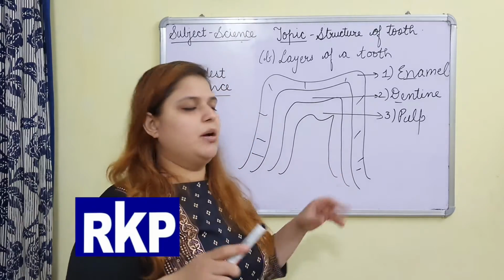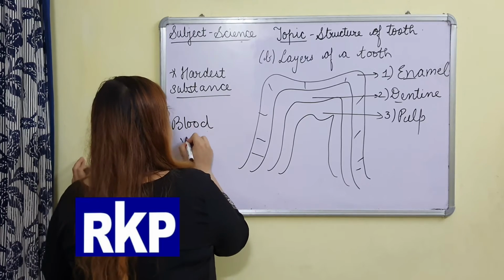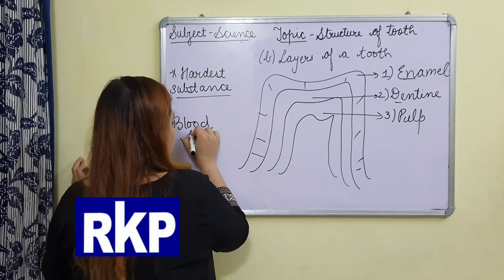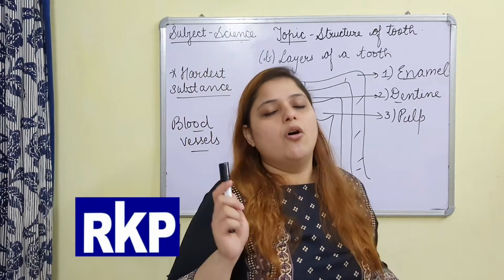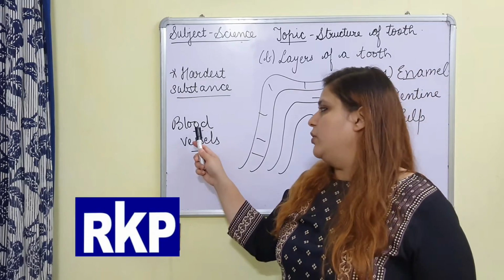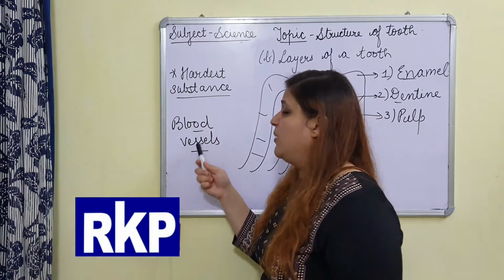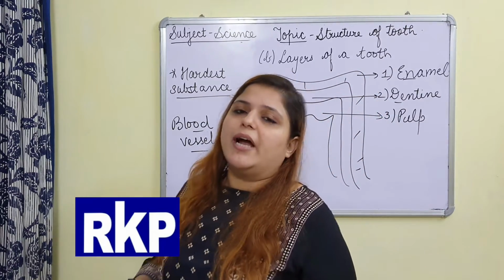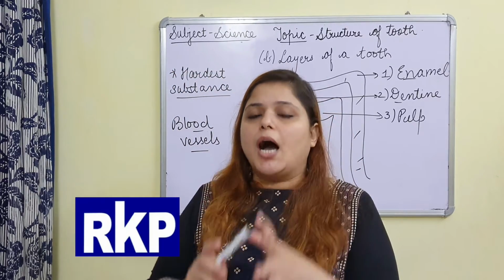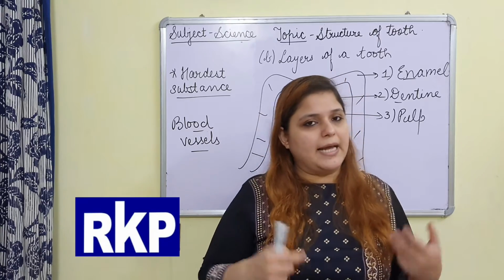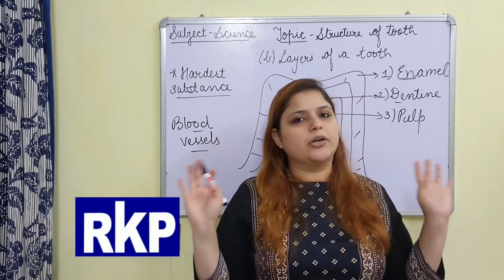So tooth also receive the blood through a tube-like structure known as blood vessels. In our body, blood reaches to each and every part of our body through a tube-like structure, and there are several number of that tube-like structure, and that are known as blood vessels. And we also know that all our body parts are connected to the brain, whether directly or indirectly. You have to remember this thing, that all the parts of our body are controlled by our brain.